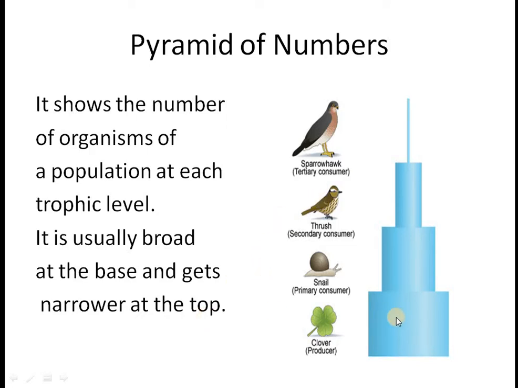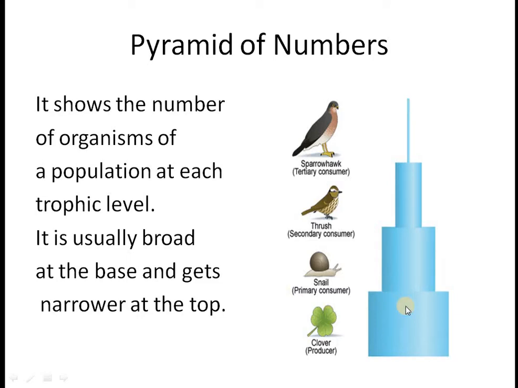So if you are showing the number, the producer would have the greatest number. It is lying at the base and has the highest number. Then would be the primary consumer, and then the secondary, and then the tertiary. So if you see, it is making up a traditional pyramid, which is broader at the base and gets narrower as you move up into the higher trophic levels. So the number is decreasing as you move up, but it is not the case always.